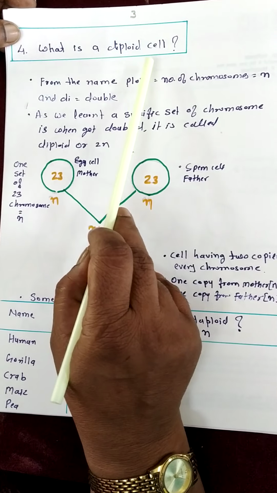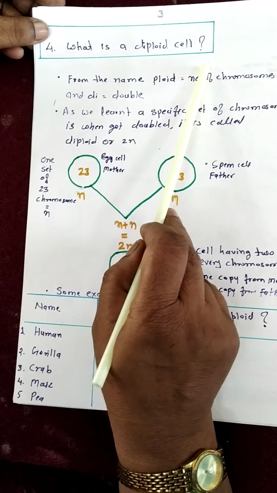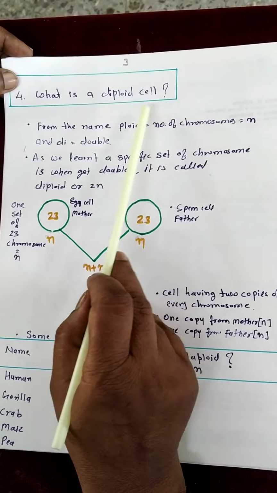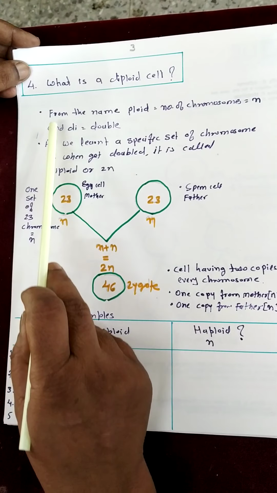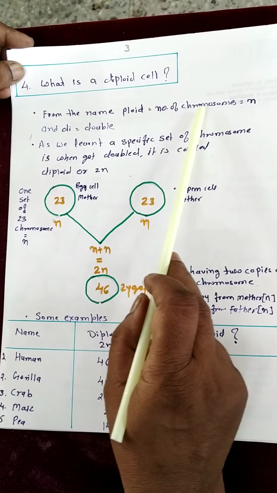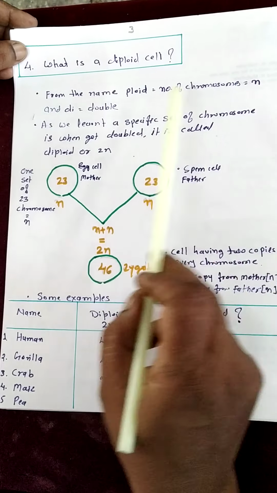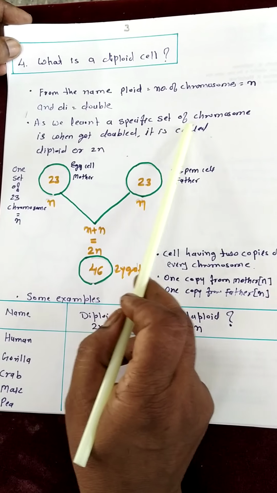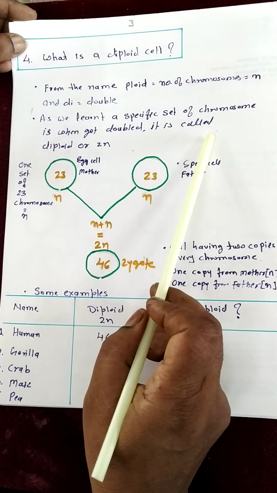Double of 23 is 46, which means 46 is the diploid number. The cell which contains 46 chromosomes is called the diploid cell. So see here, from the name, ploid means number of chromosomes, and the number of chromosomes is denoted by small n, and di means double. As we learned, when a specific set of chromosomes gets doubled, it is called